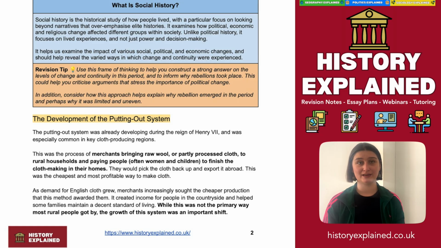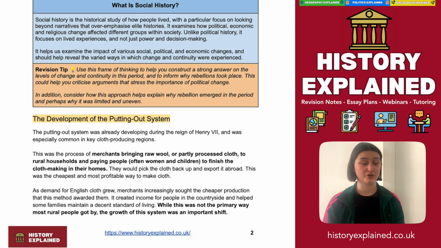This worked out to be the cheapest and most profitable way of making cloth. And as the demand for cloth grew, merchants increasingly sought the cheaper production that this method awarded them. This created incomes for people living in the countryside and helped families maintain a decent standard of living, giving work for women and children, and supporting household bills.